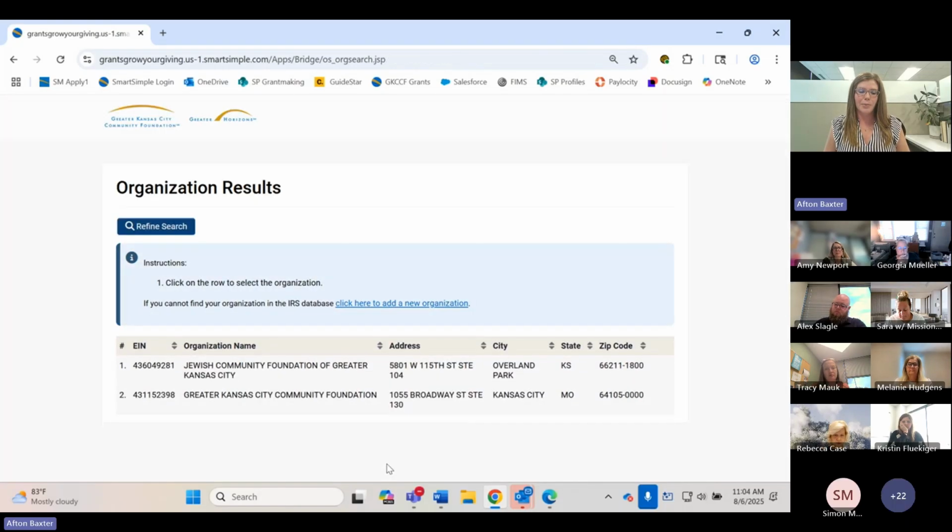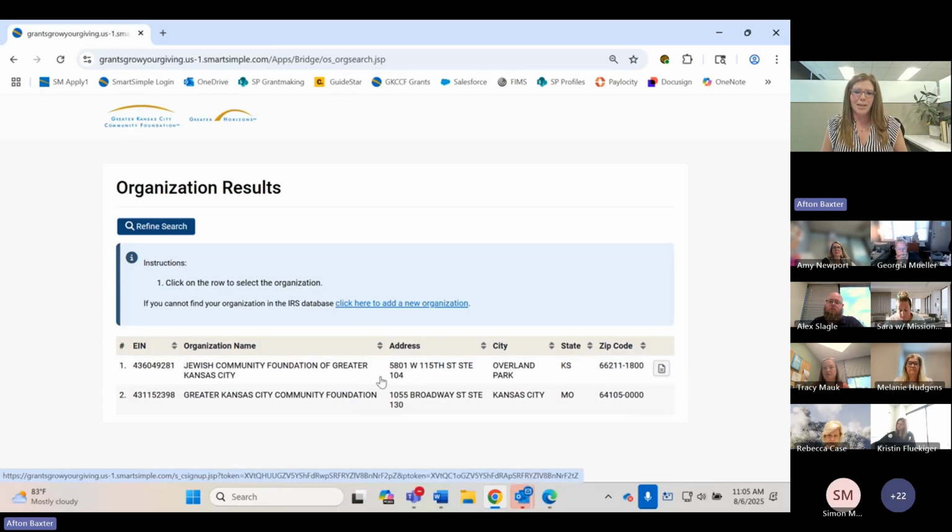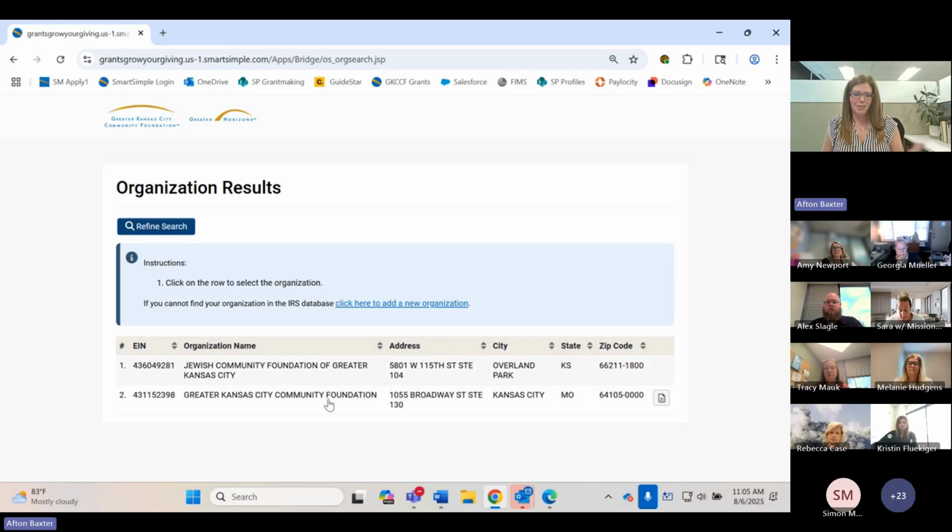That should bring up options for you to choose from. Hopefully yours is on there. If you don't pop up here and you know that you're a 501c3, you can click this link to add yourself. But most of you should be in the IRS database, and it will come up here with all of your information.